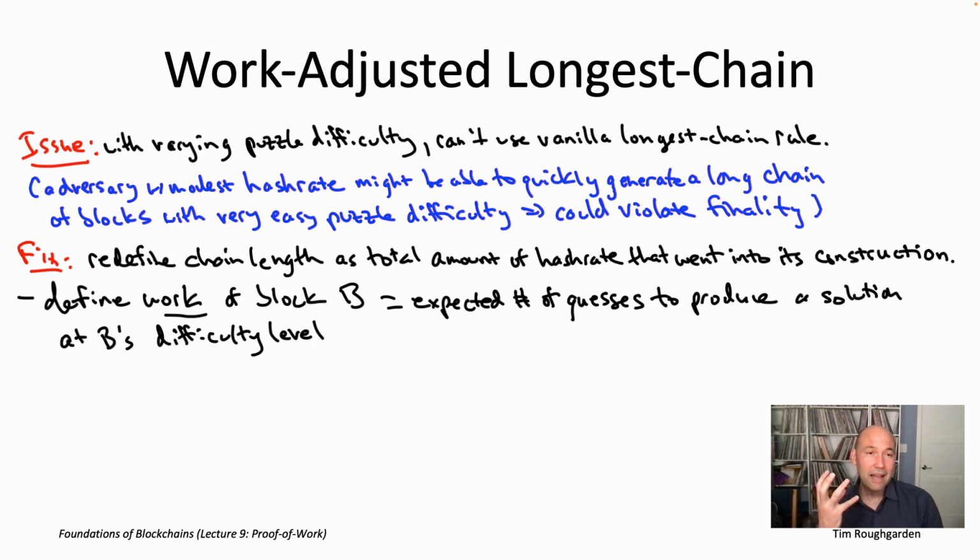So in other words, the block includes as part of its description the threshold tau that basically tells us how big the bullseye is on the dartboard. And then the work is just this expected number of darts you need to throw before you finally hit the bullseye. So for example, with those parameters, if you think about the SHA-256 hash function, 256 bits of output, and we're thinking about tau equal to 2 raised to the 176th. So that's a 2 to the minus 80 chance of hitting the bullseye on any given dart throw, which means you expect to have to throw a dart 2 to the 80 times before hitting the bullseye, before actually getting a solution to that particular difficulty threshold.